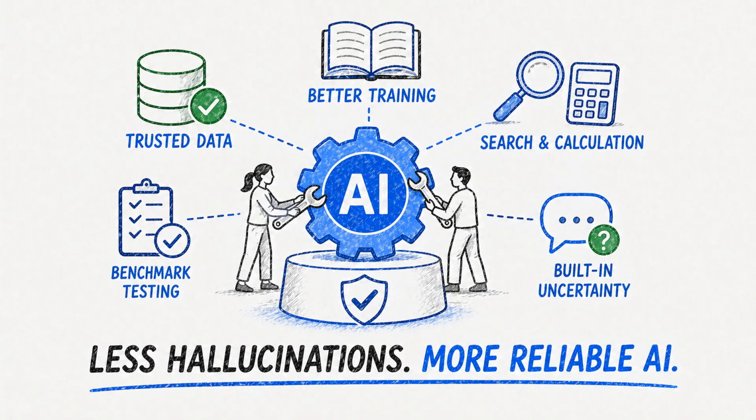They connect models to trusted data. They improve training examples. They add tools for search and calculation. They test answers against benchmarks. They also design assistants to say when they are uncertain, instead of forcing a confident response.